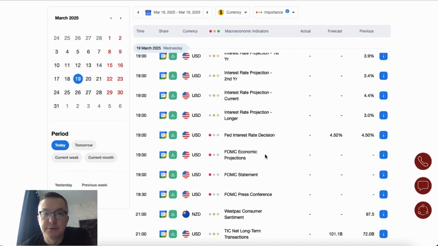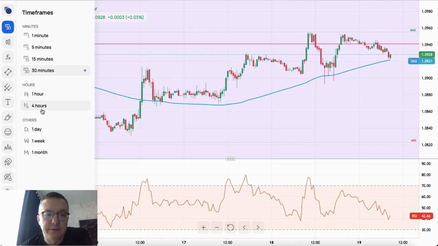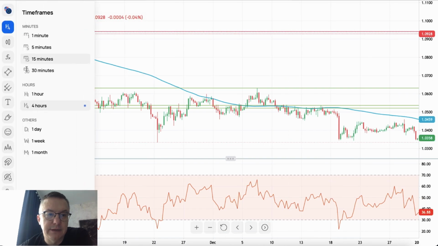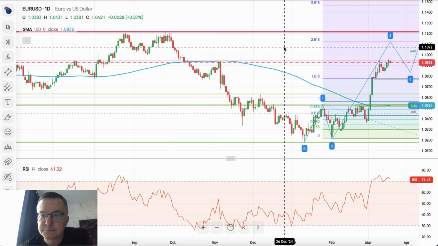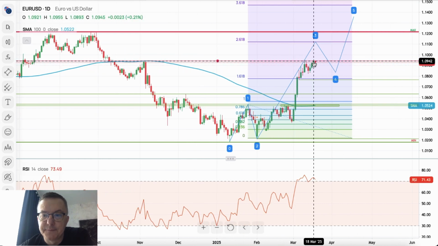Alright, so without any further ado, let's switch to the charts. We start with euro dollar. Let me switch to the 4-hour time frame chart straight on. What do we see here? Or maybe we'll go to daily. There you go. What we see here is still the market testing the